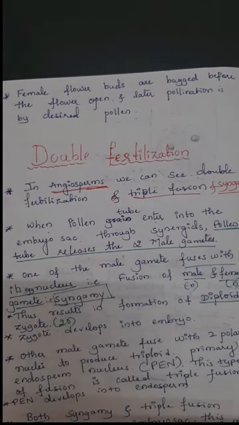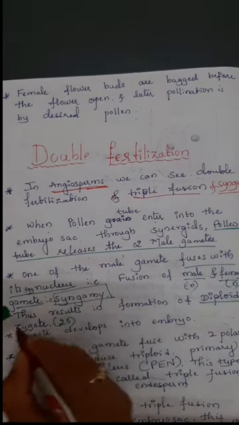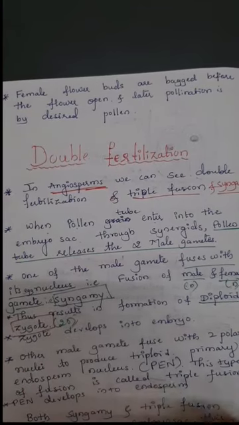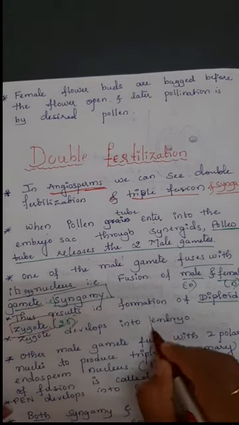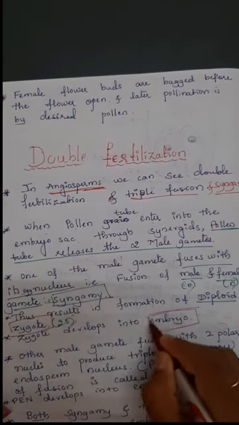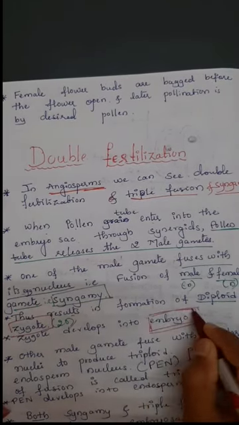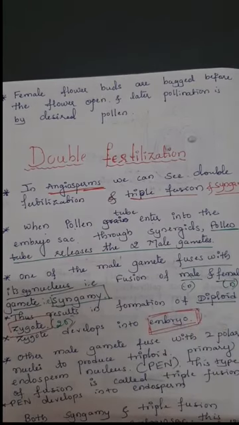You already know that the zygote is always diploid, by the fusion of male and female haploid gametes. Next, the zygote afterwards develops into an embryo.